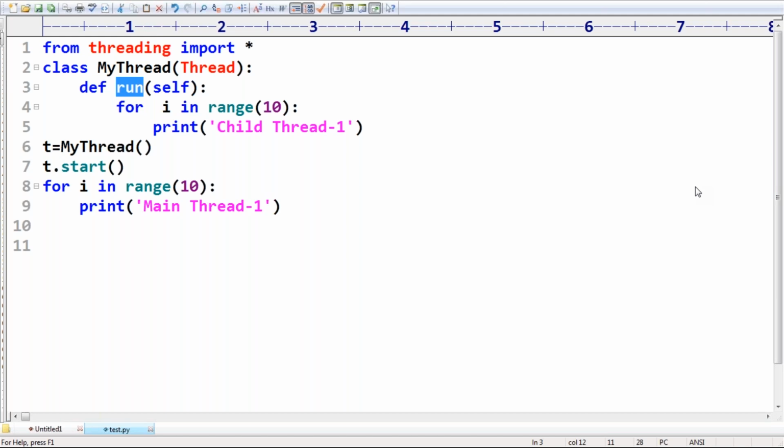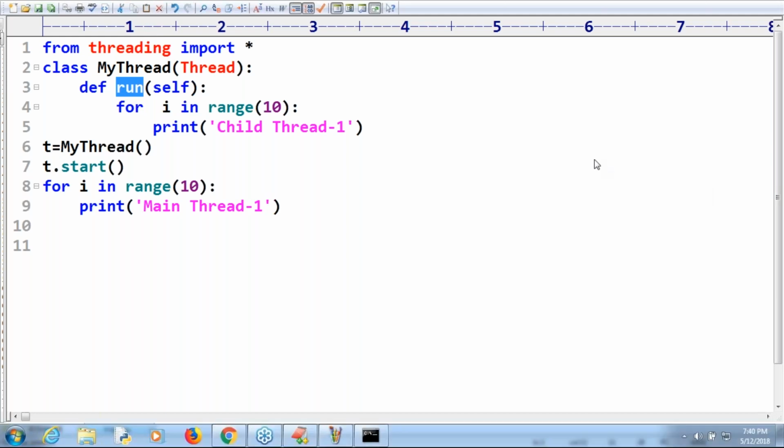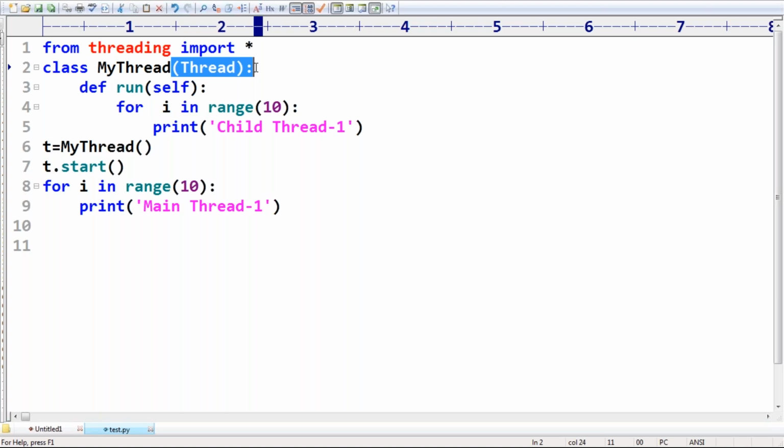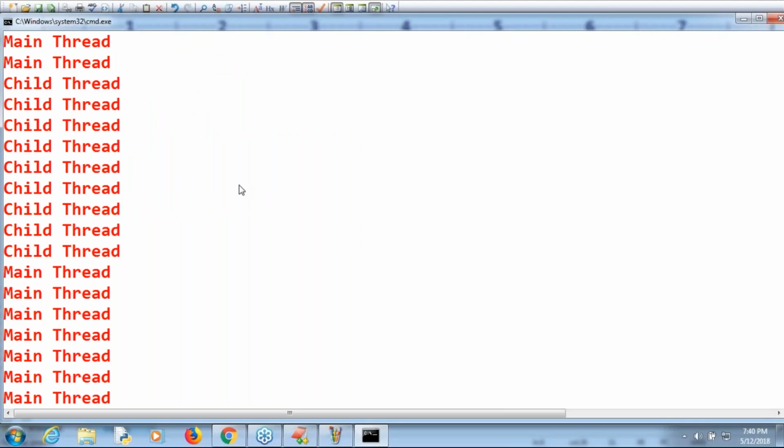If we do not extend the thread class, then only we require to use target. Because we are extending the thread class, we are not required to use target. Next, self is not a predefined word; any xyz you can use. We will discuss it in the OOPS concept. Self means pointer to the current object. Remember only that. Let me execute this code.